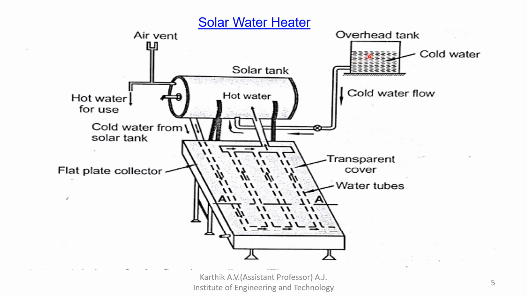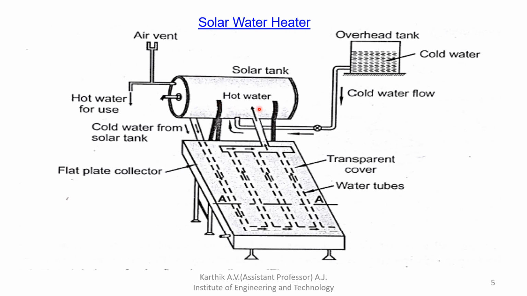Next, the overhead tank. The solar tank should be placed below the overhead tank. Then water will flow from the overhead tank to the bottom of the solar tank. A valve is also there to control the flow of water from the overhead tank to the solar tank. This is a valve. From this valve you can adjust the flow of water from the overhead tank to the solar tank.